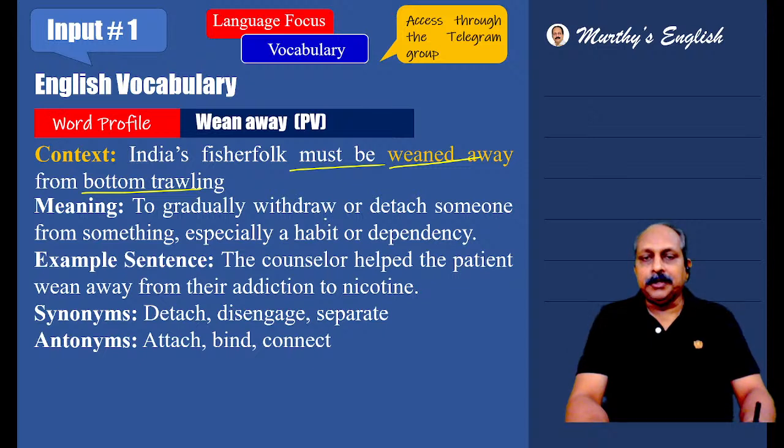Now let us see the meaning. To gradually withdraw or detach someone from something, especially a habit or dependency. It goes with a negative context. Wean away from a bad habit, usually. Look at the example. The counselor helped the patients wean away from their addiction to nicotine. Wean away from their addiction means stop that habit. Synonyms: detach, disengage, separate. Antonyms: attach, bind, connect.